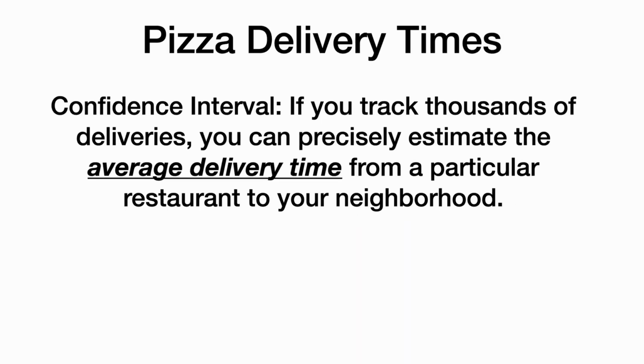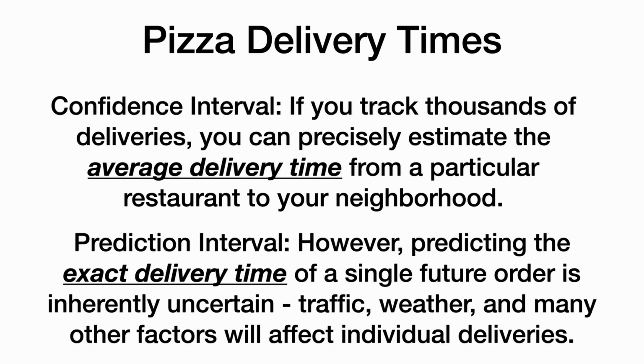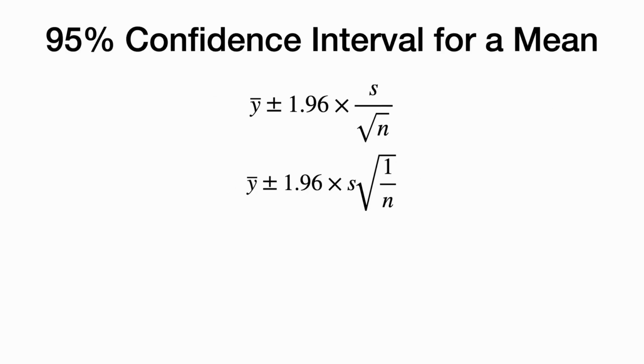Here's another example. Let's take a look at pizza delivery times. We can make a confidence interval for the average delivery time. And if we tracked thousands of deliveries, we could precisely estimate the average delivery time from a particular restaurant to your neighborhood. However, if I'm trying to predict the exact delivery time of a single future order, there's a lot of inherent uncertainty with the traffic, the weather, and other factors like how many orders they have at that time. So it's hard to predict the exact single time of one future order, but it's easier to predict the average time.